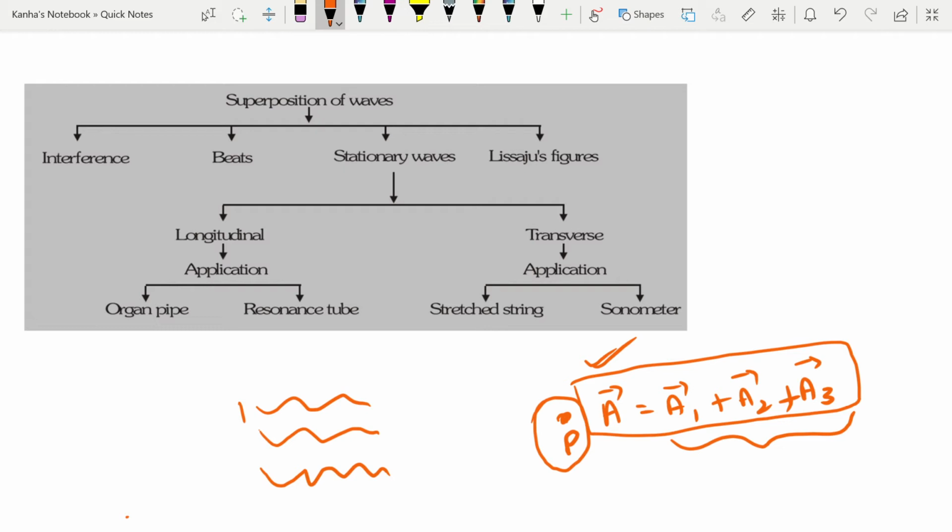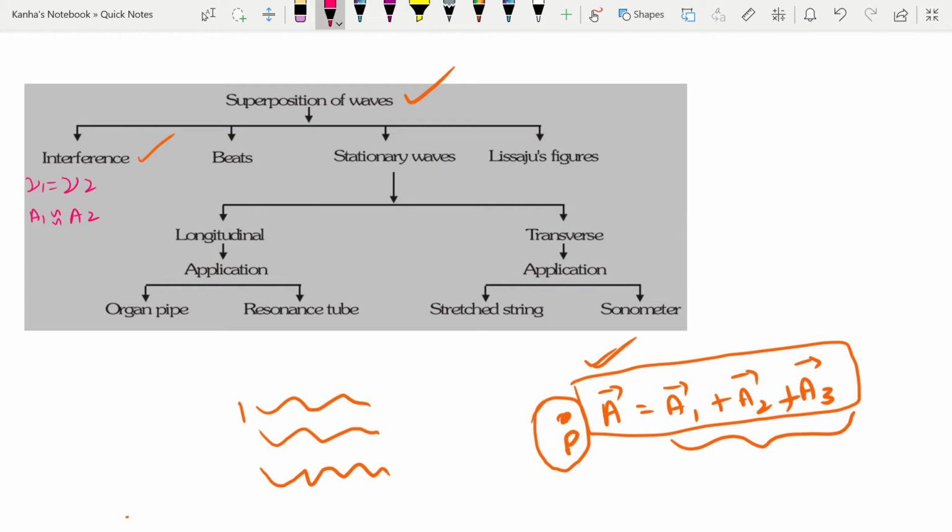So there will be different kinds of superpositions that we'll be talking about. The first one is interference. Here there is a superposition of two waves having equal frequency and nearly equal amplitude. I'll just write this down here in brief: mu1 is equal to mu2, frequencies are equal and amplitudes are almost similar.